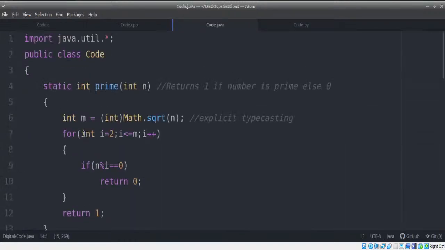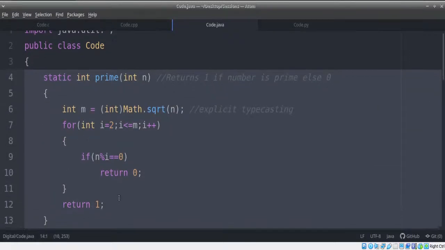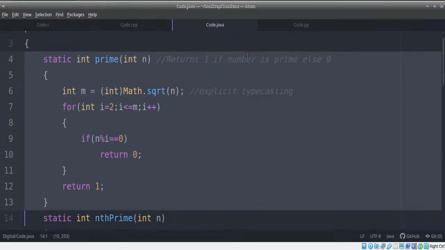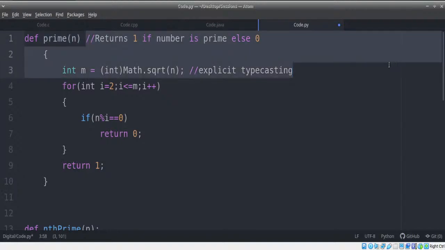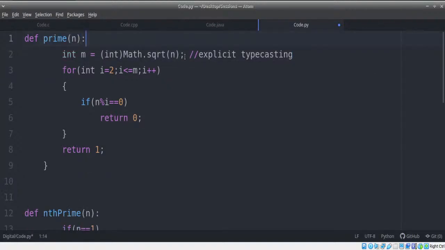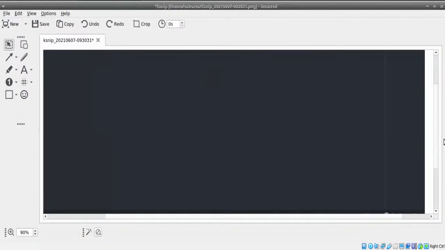Now, since this is also done, let's go for the last function, that is to find whether a number is prime or not. Let's quickly do this. The last part. Again, same logic. We'll use def prime of n. Done. Now here, there's no function called square root. If you really want to get square root, the logic is slightly different. So I'll just explain how we exactly get square root here.